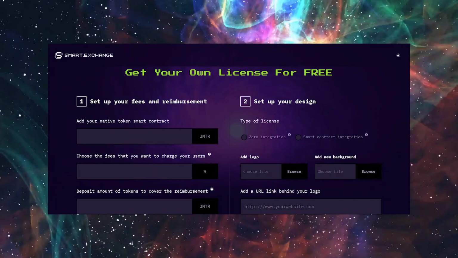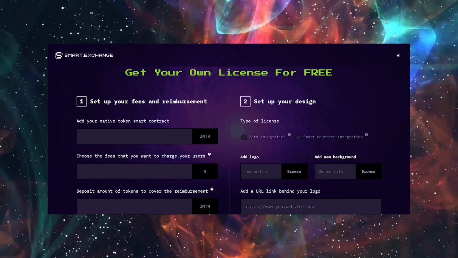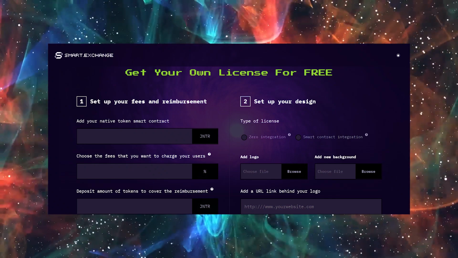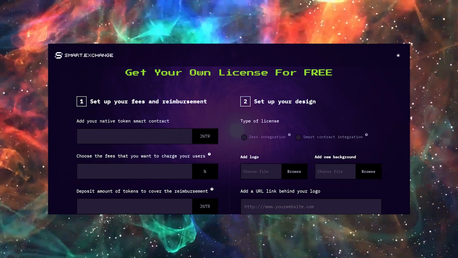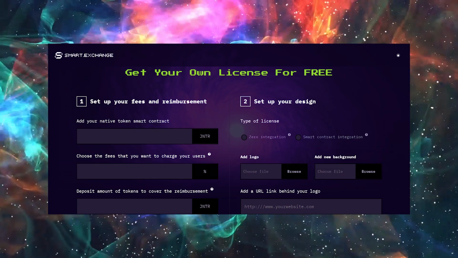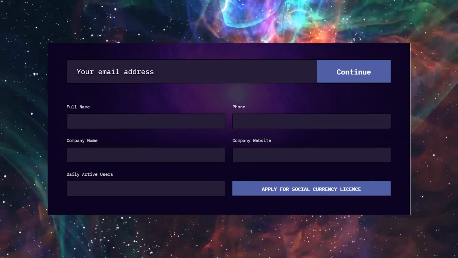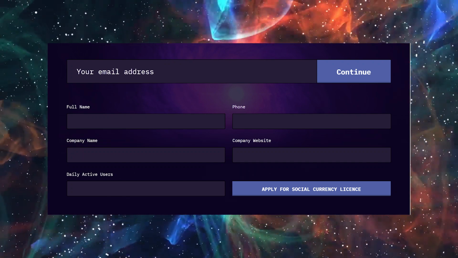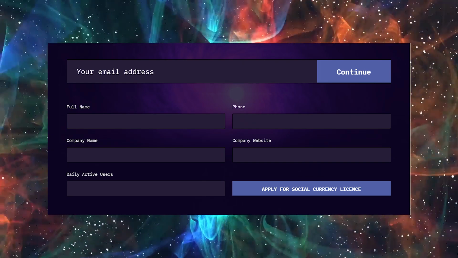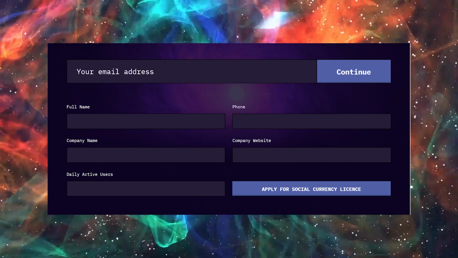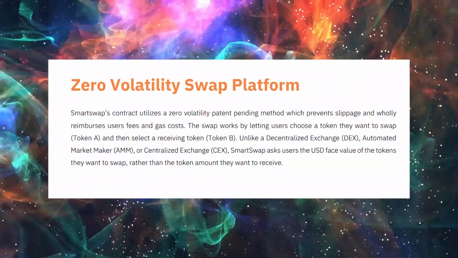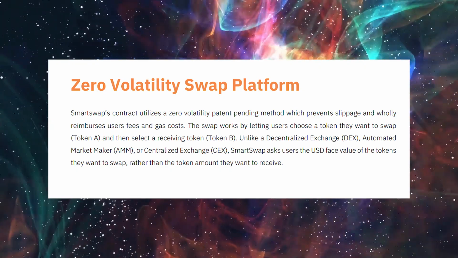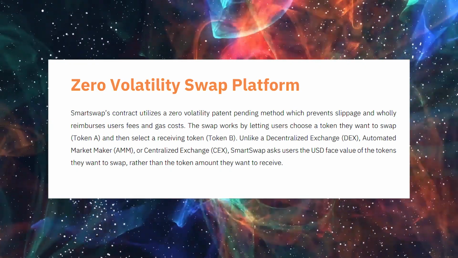Now, let's go back to SmartSwap. You can also get your own free license with SmartSwap, with the possibility of either setting up your fees and reimbursement or setting up your design, which includes the type of license, logo details, and even wallet button. Another possibility is to become a partner of SmartSwap by applying for your free SmartSwap license. This is a simple process that will require only your email address, full names, and company website if you have one. SmartSwap's contract utilizes a zero volatility patent pending method, which prevents slippage and wholly reimburses users' fees and gas